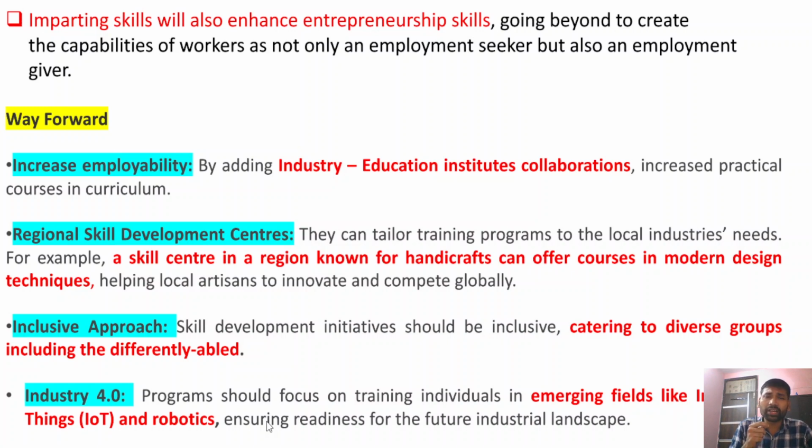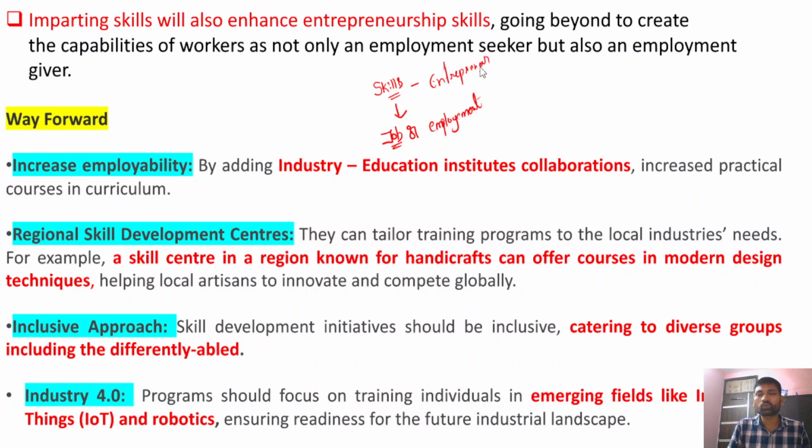Now, imparting skills does not just mean that the particular student has skills. The skills are not just for getting a job or an employment. Rather, these skills are also for entrepreneurship.